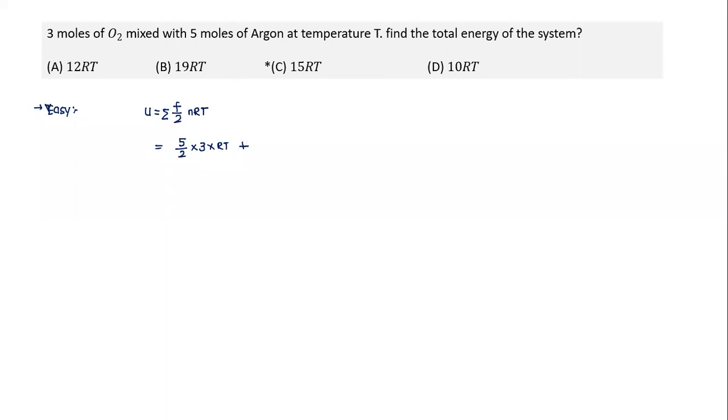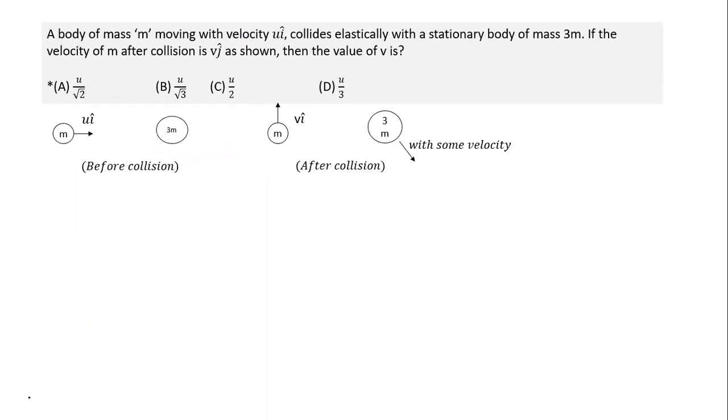And then we add 5 moles of argon. Argon is monatomic, so the degree of freedom f is 3, giving 3 by 2, and 5 moles of that, 5 into RT. So this was a very easy question, very easy to solve. 15 RT is the answer. Even the calculation is extremely simple. Okay, this next one is a moderately difficult question.